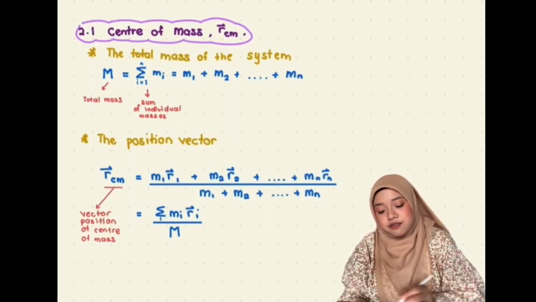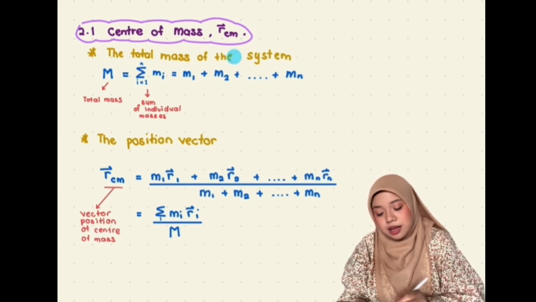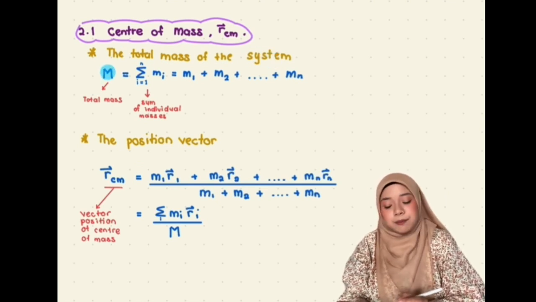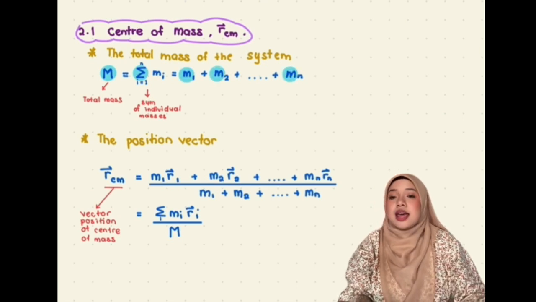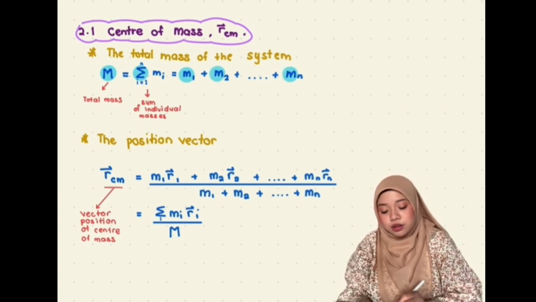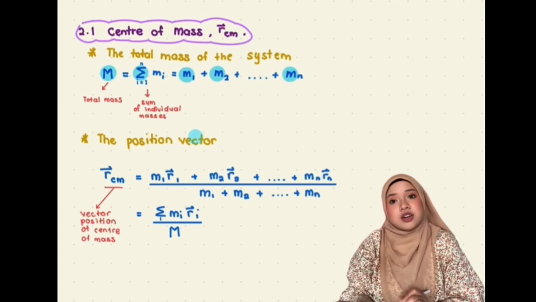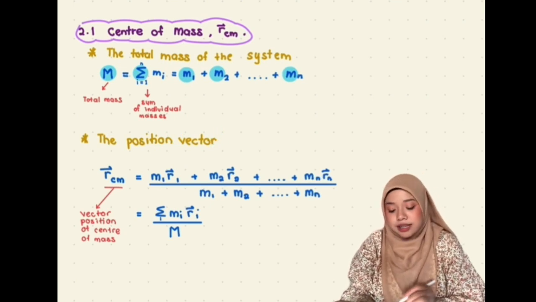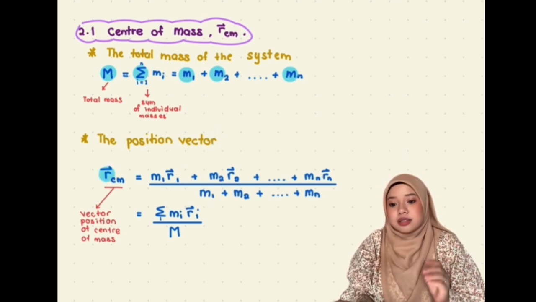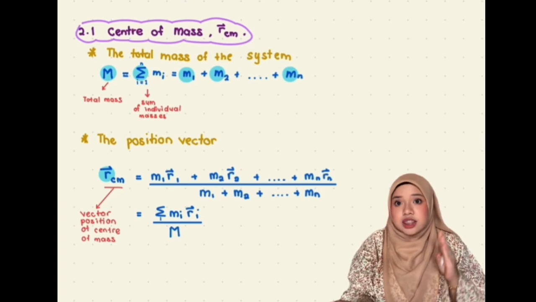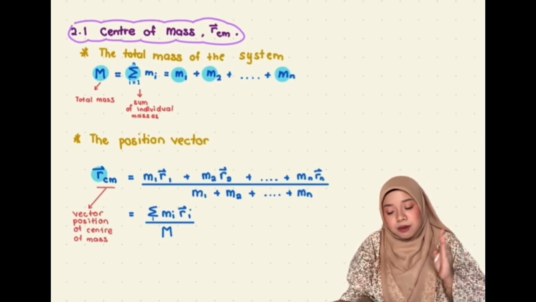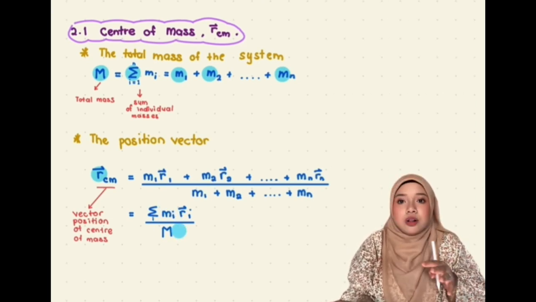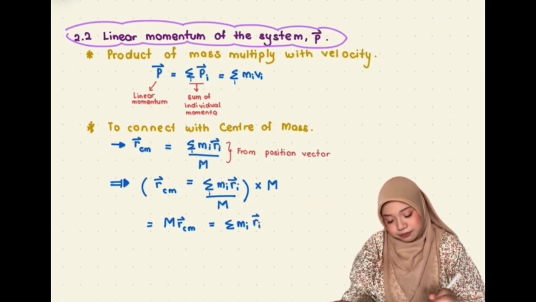We start by defining the total mass of the system, which can be written as capital M. It is the summation of individual particle masses. Next, we also need to know about the position vector. The position vector of the center of mass can be written like this. The definition of the position vector of the center of mass is the mass weighted average of all position vectors.